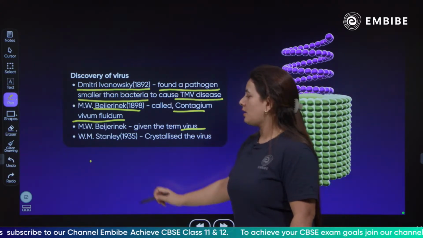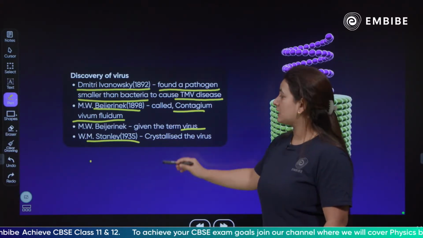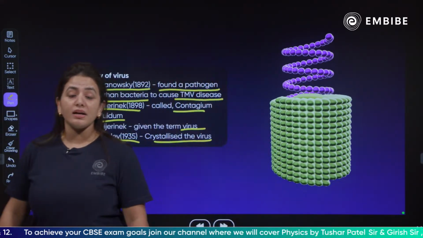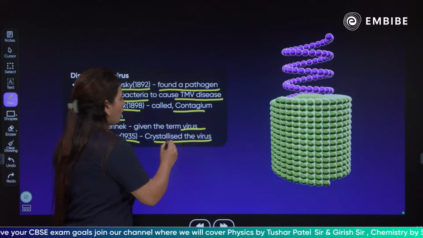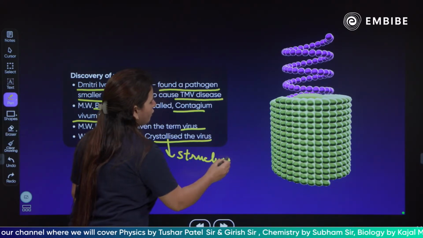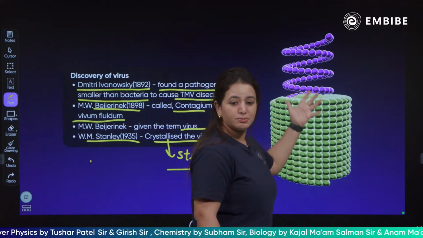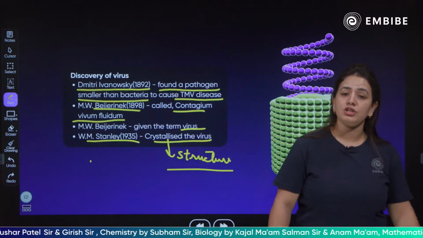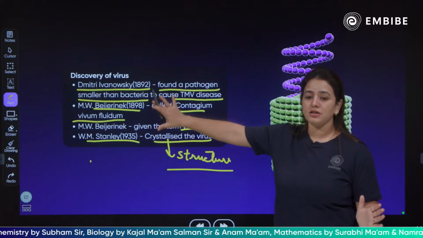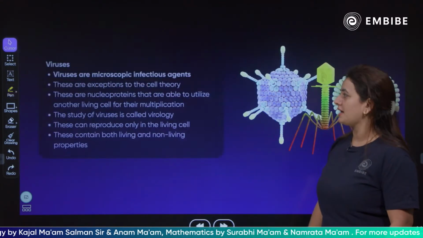Okay, then comes W.M. Stanley in 1935. He actually crystallized the virus. Why did he crystallize the virus? What was the need? He wanted to study the structure of this pathogen. He wanted to know what is the structure of this pathogen. So he crystallized this particular organism, what you call the pathogen, the virus. So these are the few top viewpoints related to the discovery of the virus. Let's see what we have next related to the virus, children.